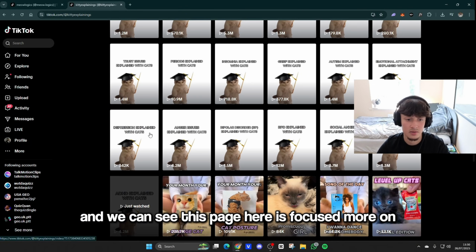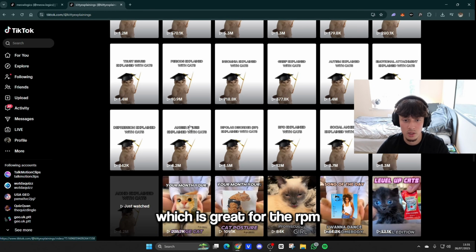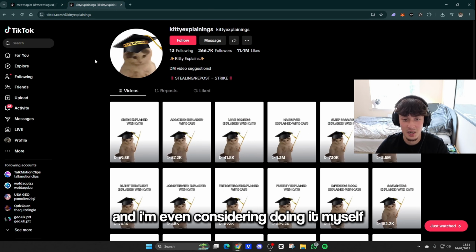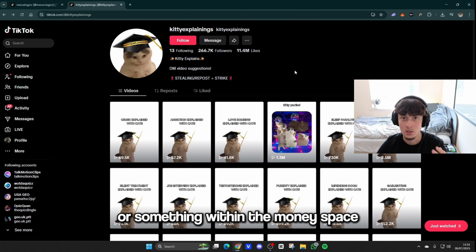And we can see this page here is focused more on emotional feelings, which to be honest, will probably target more older people, which is great for the RPM. But what I'd really suggest someone doing right now, and I'm even considering doing it myself, is taking on this niche and focusing on teaching something about finance or something within the money space.